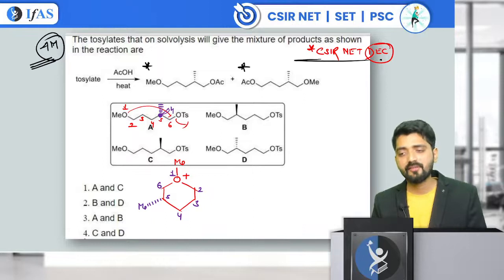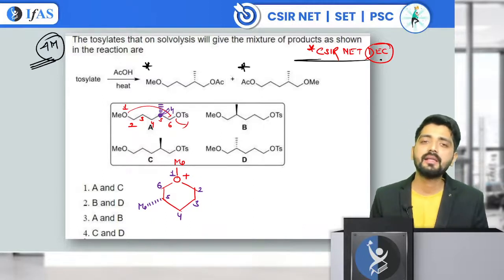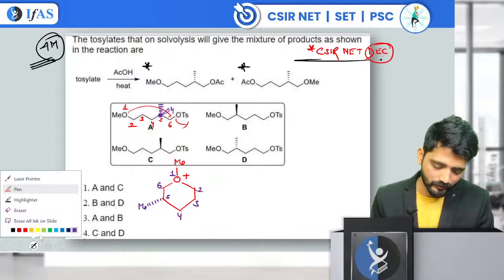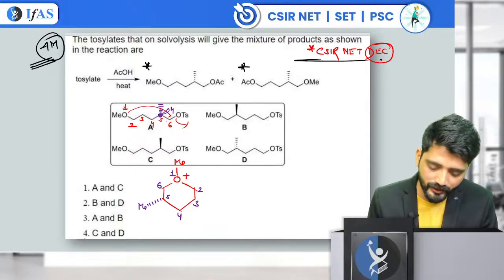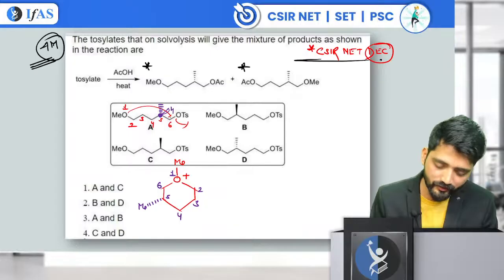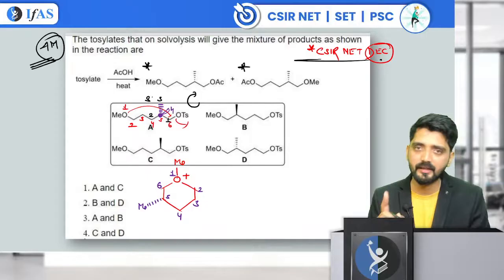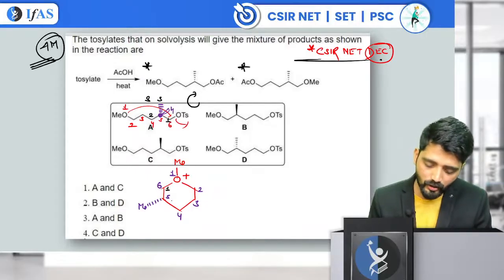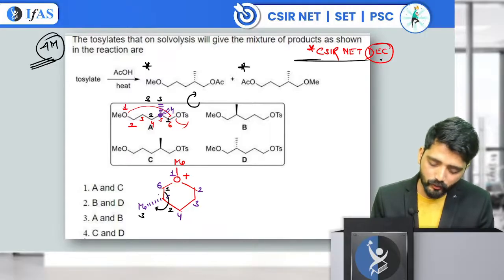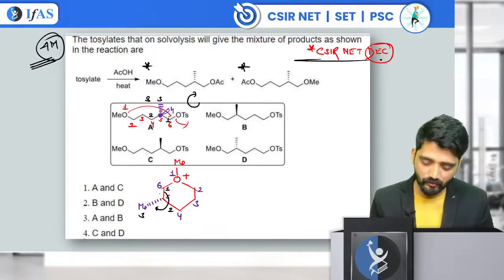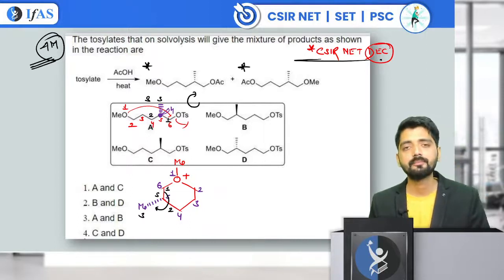To check whether this is correct or not, I will find the RS configuration in order to double check this. What I find is the first priority is given to this center, the second is given to this center, and the third is given to this center. This is a clockwise rotation. Fourth priority is above, it means it is going to be S. Similarly here also, first, second and third, it is going to be 1, 2 and 3. Clockwise rotation, it means yes, I have written it correctly because this is also the S configuration molecule. This is what I am going to get.